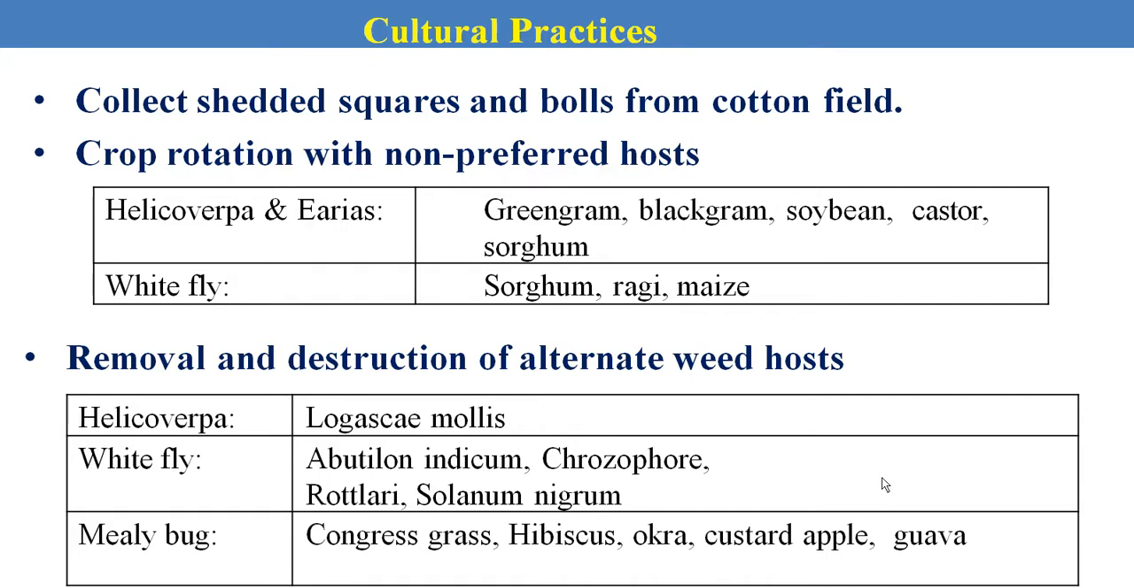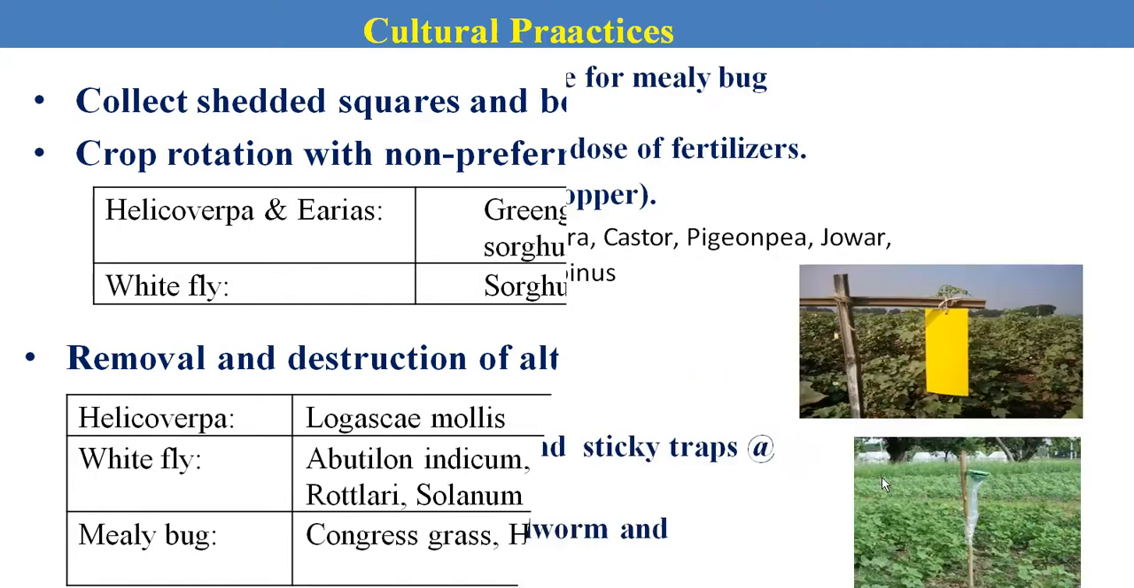Then removal and destruction of alternate weed hosts. Here are the different weeds which act as alternate hosts for some of the pests like Helicoverpa, whitefly, and mealybugs. We can remove these weeds which are present around our fields. Due to these techniques we can manage or reduce the infestation of the particular pest in cotton.